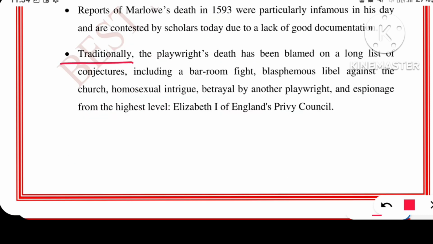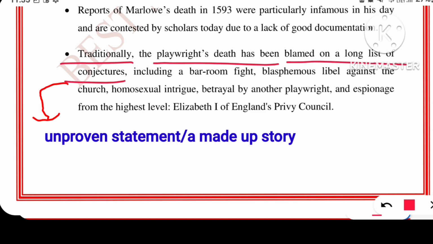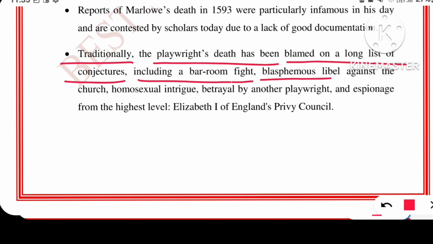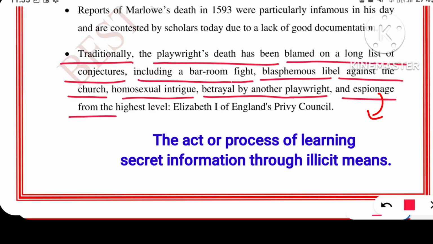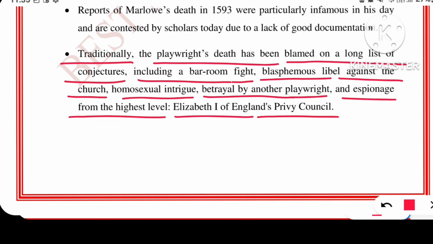Traditionally, the playwright's death has been blamed on a long list of conjectures, including a barroom fight, blasphemous libel against the church, homosexual intrigue, betrayal by another playwright, and espionage from the highest level, Elizabeth I of England's Privy Council.